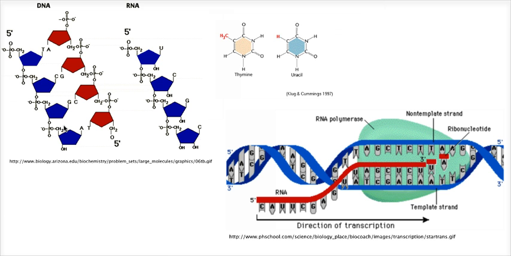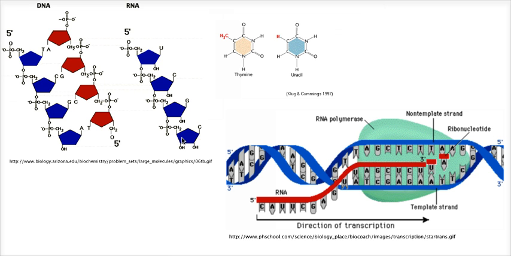One, the D in DNA stands for deoxyribonucleic acid, and that's because it uses the sugar deoxyribose, this guy down here. The R in RNA just stands for ribose, ribonucleic acid. So the sugar it uses is ribose instead of deoxyribose.